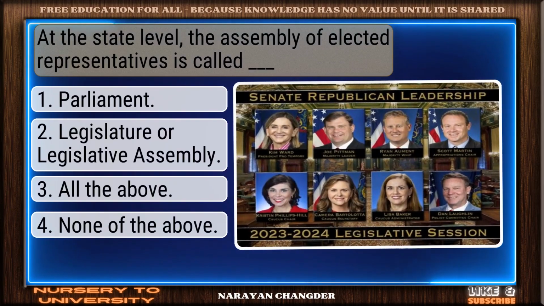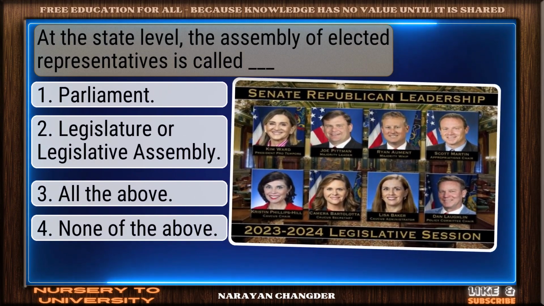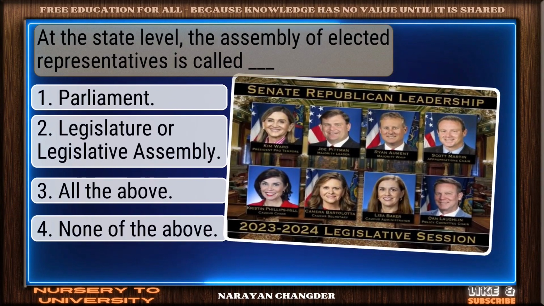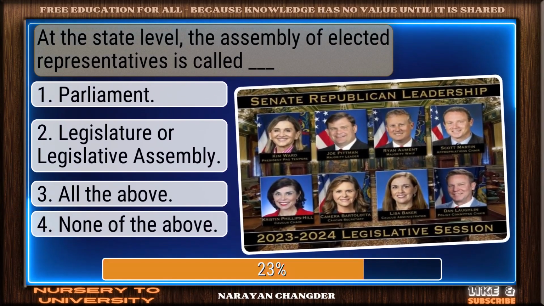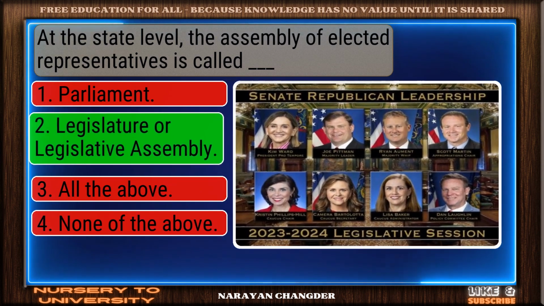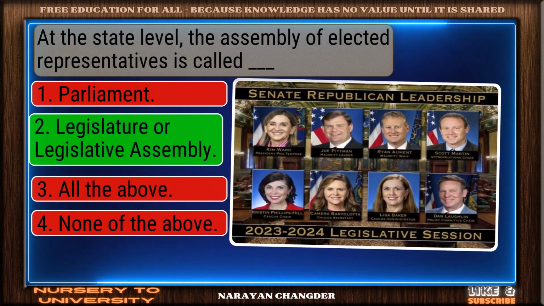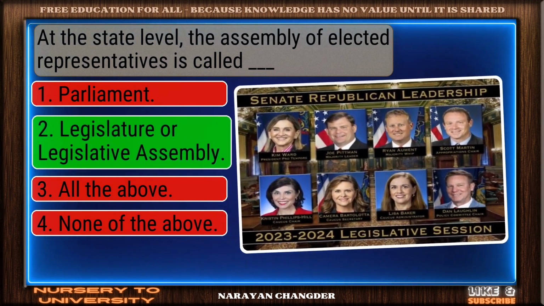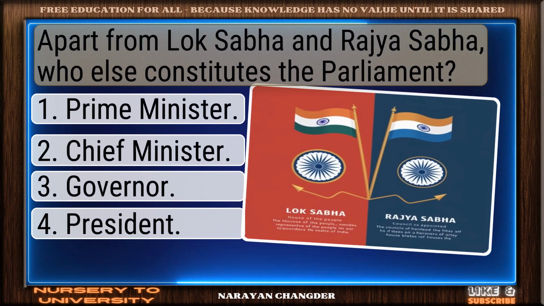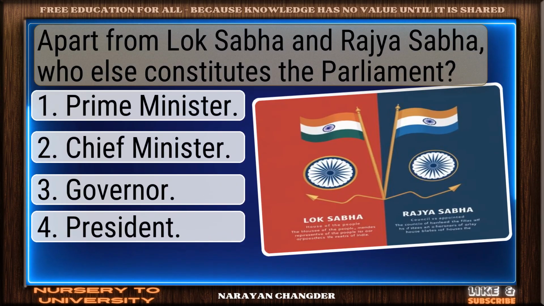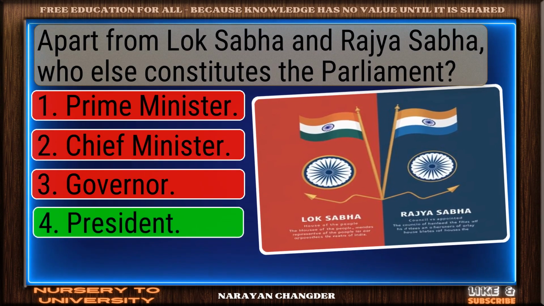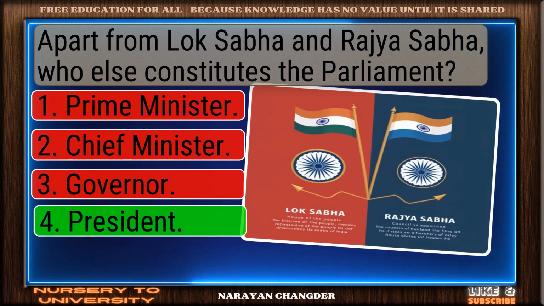Question number 43. At the state level, the assembly of elected representatives is called dash. You chose legislature or legislative assembly, and it is correct. Question number 44. Apart from Lok Sabha and Rajya Sabha, who else constitutes the Parliament? Good job. Your answer, President, works well here.